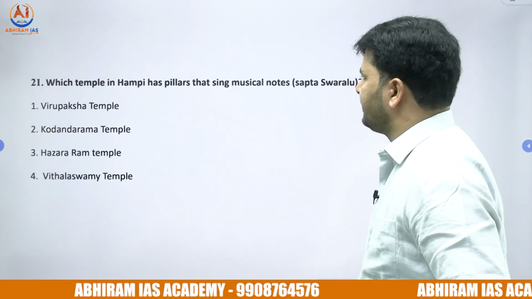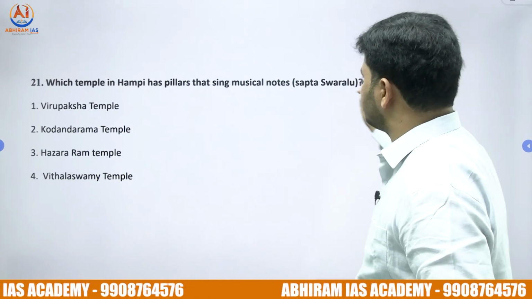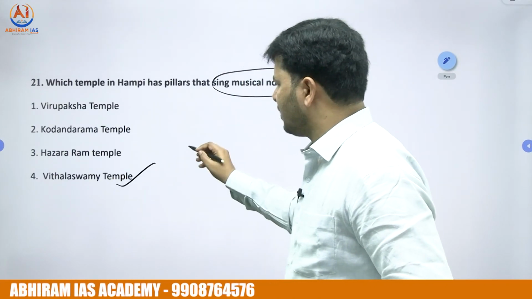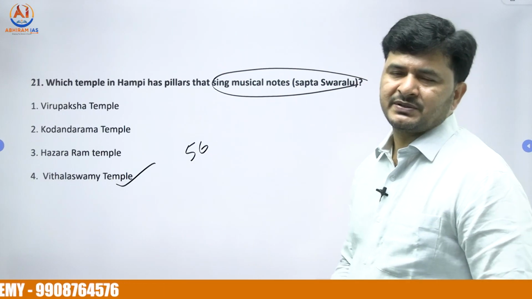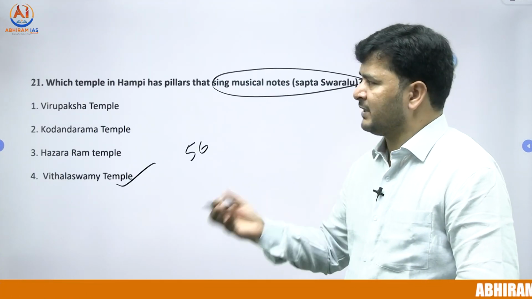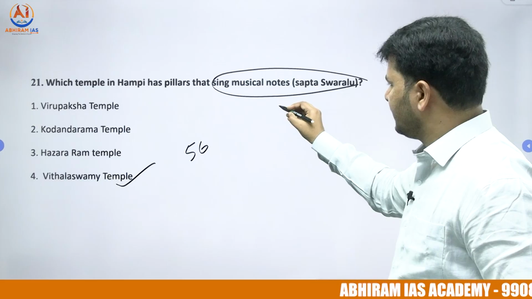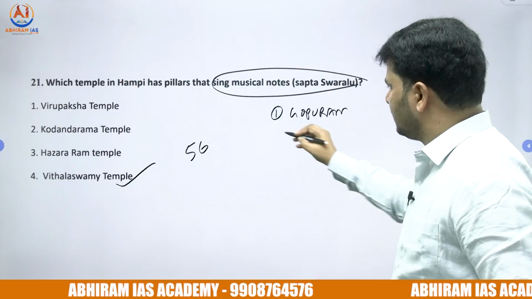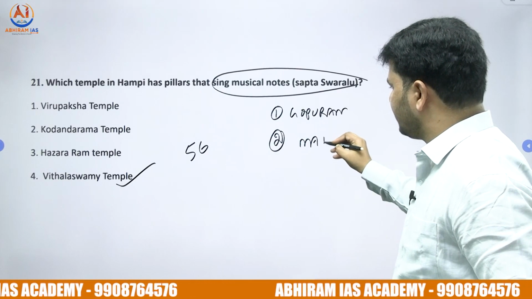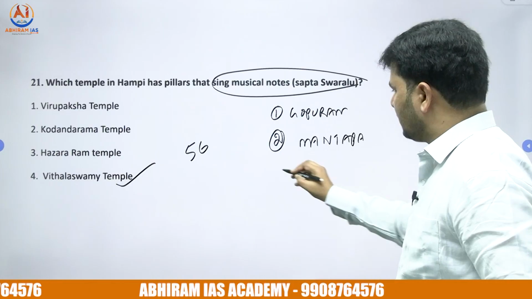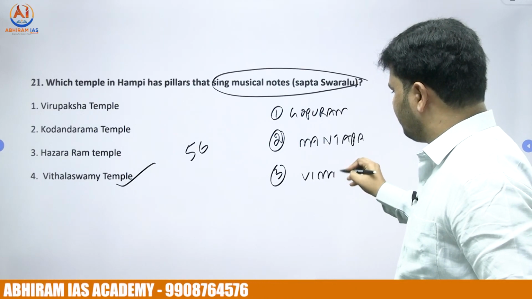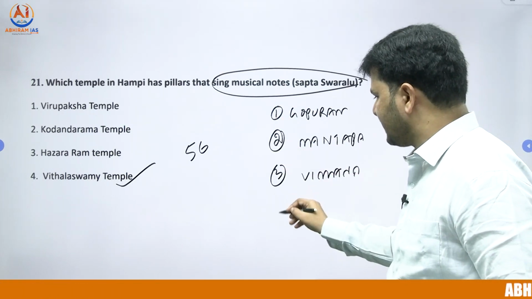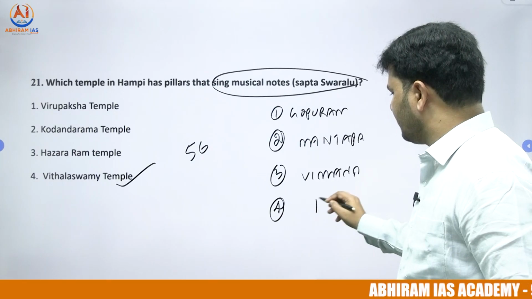21st question, which temple in Hampi has pillars that sing musical notes, otherwise called Sapta Swaralu? In fact, the right answer is a direct question, that is Vitala Swami temple, which has got 56 pillars. In Dravidian style, we have Gopuram, the entrance to the temple, Mantapa, the multi-pillared hall, Vimana, the semi-pyramidal structure, and the Garbhagriha or sanctum sanctorum.